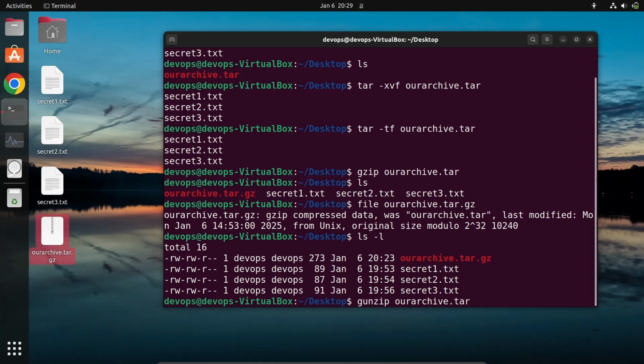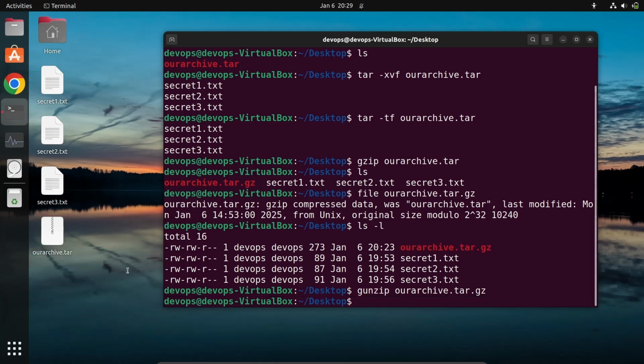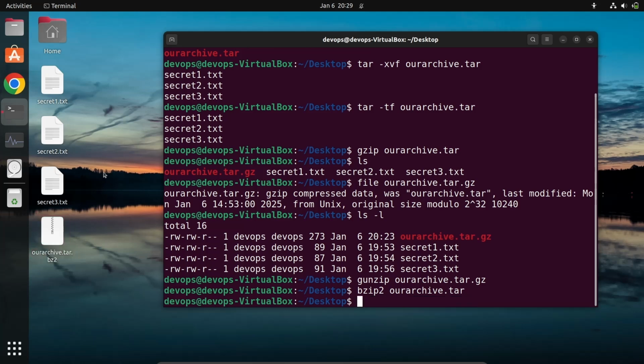Okay, gunzip archive.tar.gz. Okay, so if I hit enter, it gives us our tar back. Let's compress with our bzip option. So what I will do is use bzip2 and then our archive.tar. So it has created our bzip file.